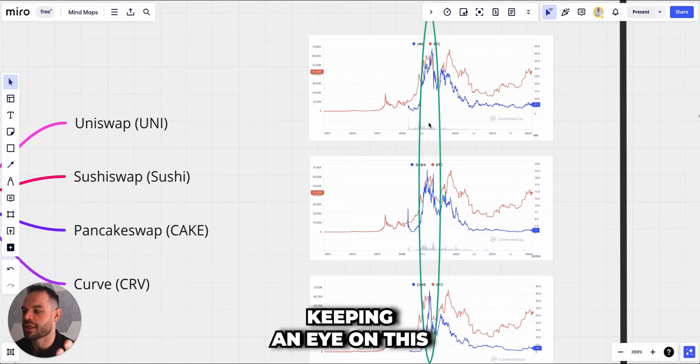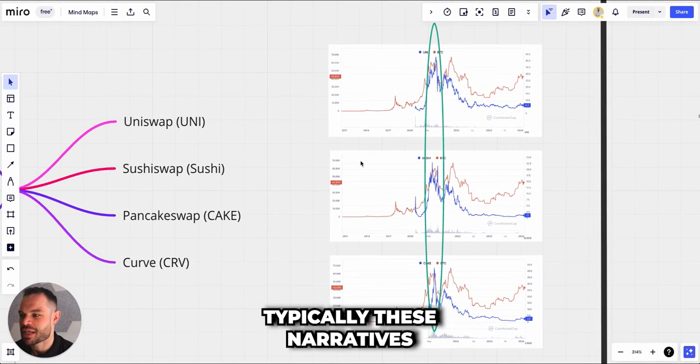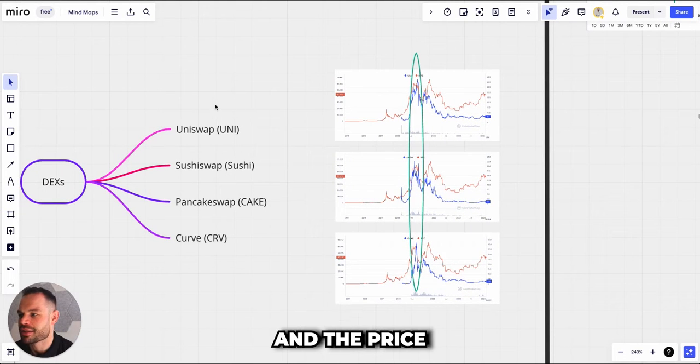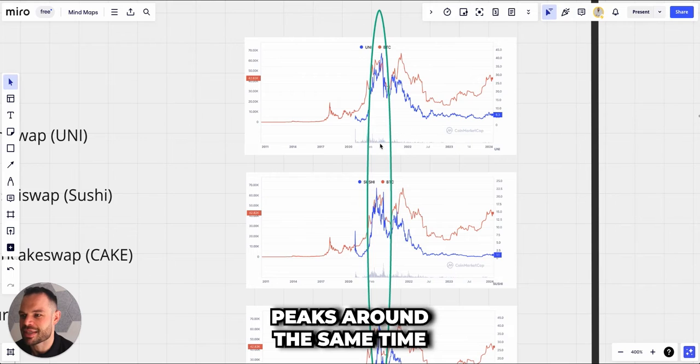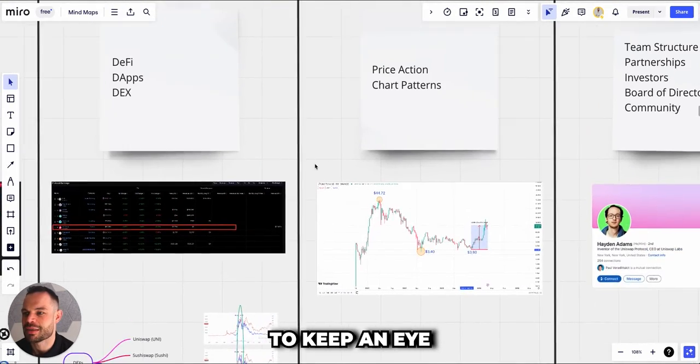Again, it's worth keeping an eye on this as we move through this next bull cycle, because typically these narratives will run in tandem, and the price accumulation that we see with Uniswap along with the other decentralized exchanges, you can see that they all had market peaks around the same time in the previous bull cycle. So just another thing to keep an eye on.